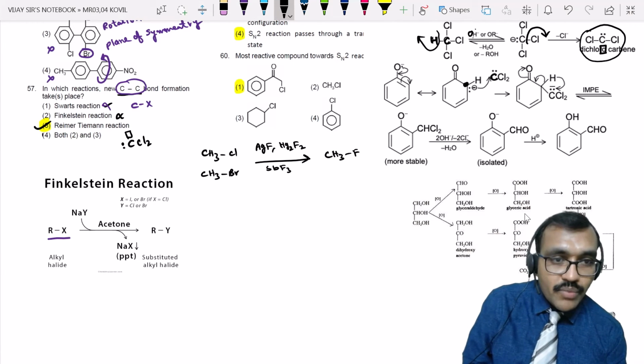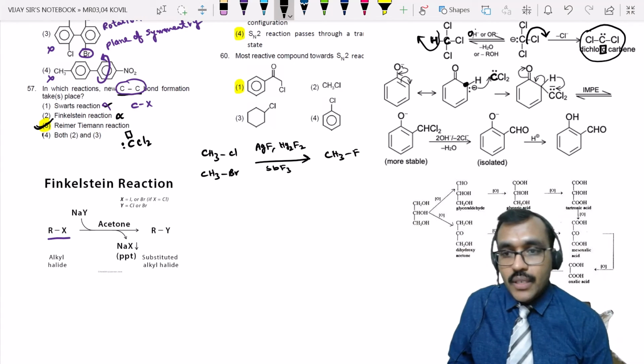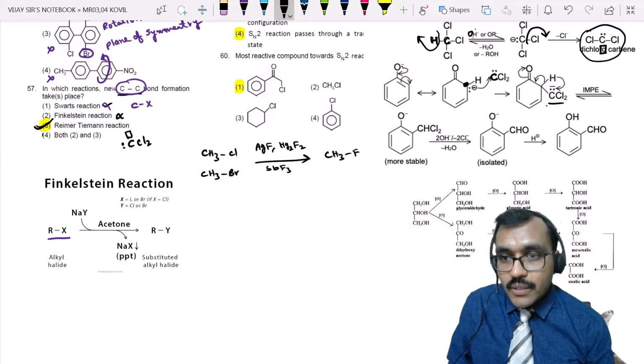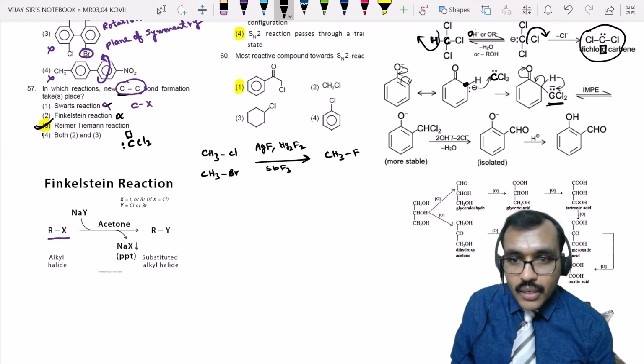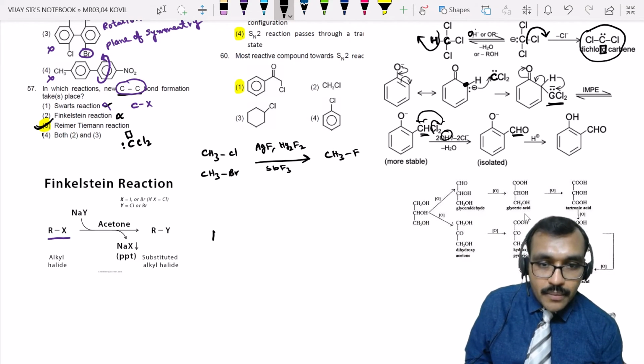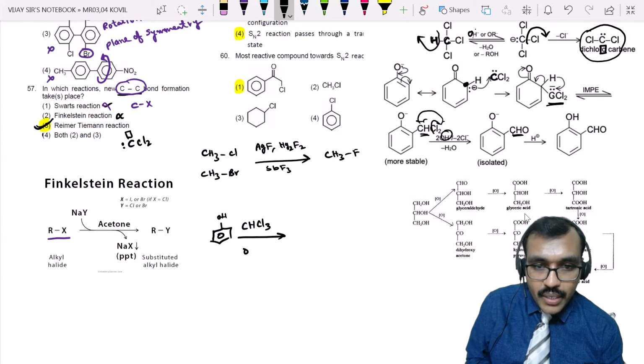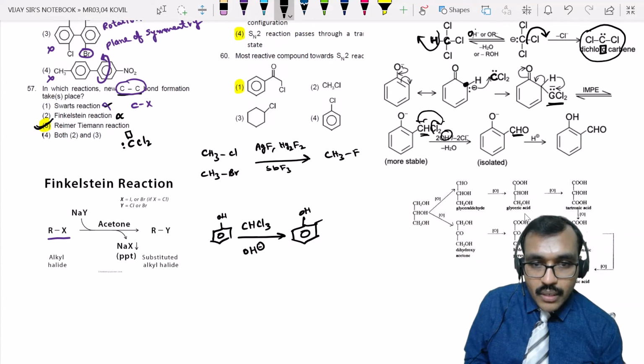So a CC bond is formed. That is called the Reimer-Tiemann reaction. Of course, what will you get finally? You get this system, and this H will shift over this carbon, leading to the formation of this. Again, the base will replace chlorines from here, forming an aldehyde, right? So finally, phenols, when allowed to react in presence of CHCl3 and base, you will get benzaldehyde, that is, ortho substituted, or you might also get some para substituted.